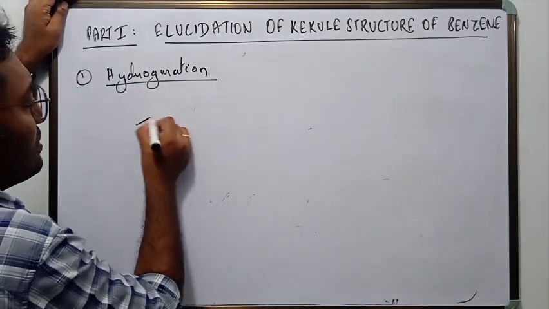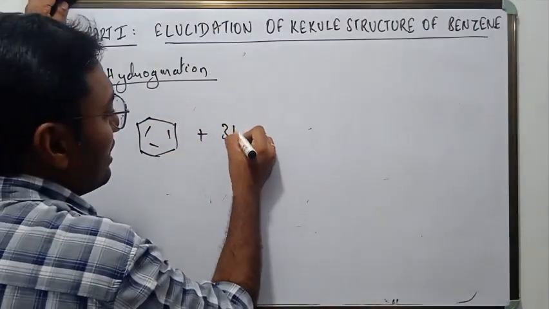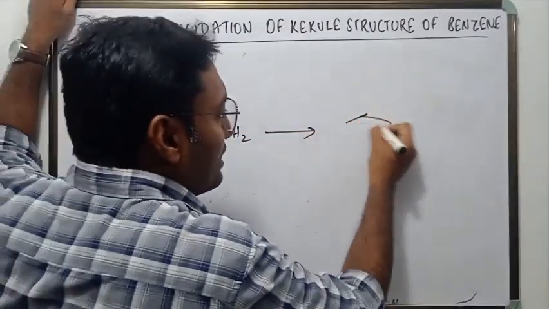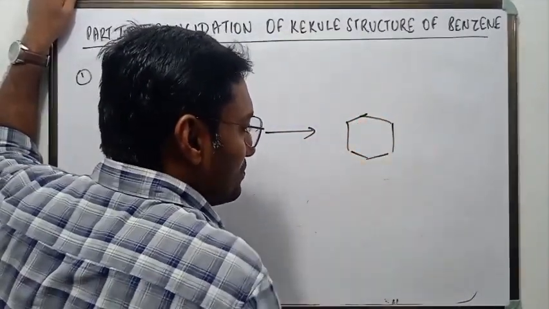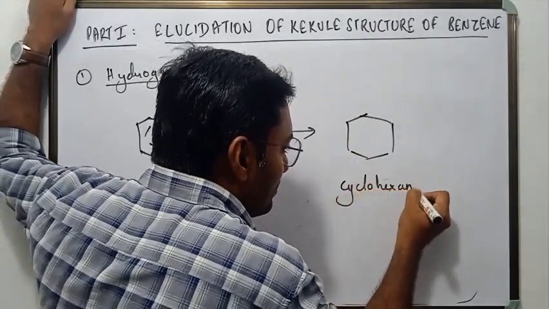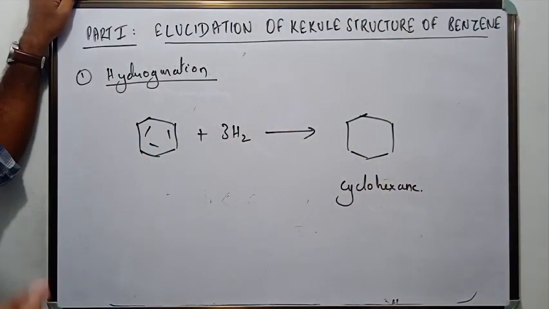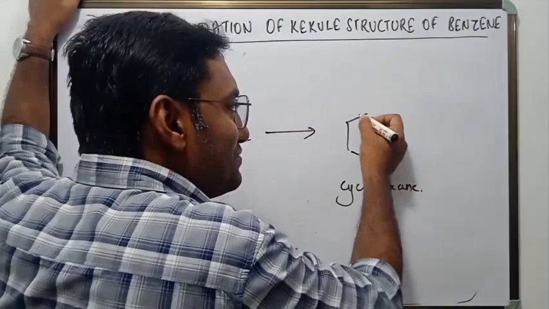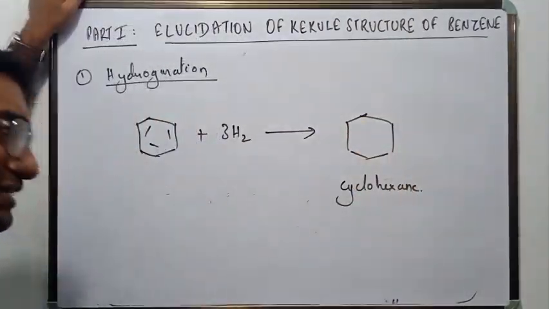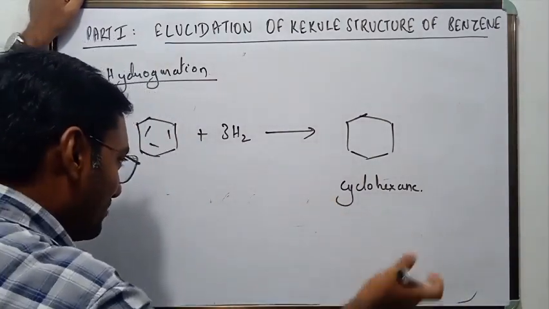He took the benzene and simply hydrogenated it. Hydrogenation is addition of hydrogen. So what he got was a cyclohexane molecule. Now, the structure of cyclohexane was already known at that time. It was already known that cyclohexane consists of 6 carbon atoms in the form of a cyclohexagonal ring. Okay, leave it like that. We will come to it later.